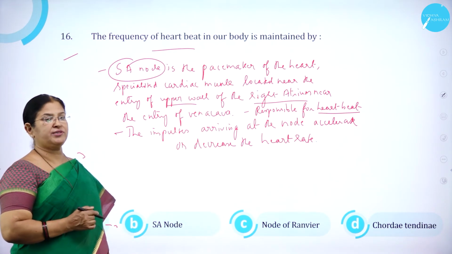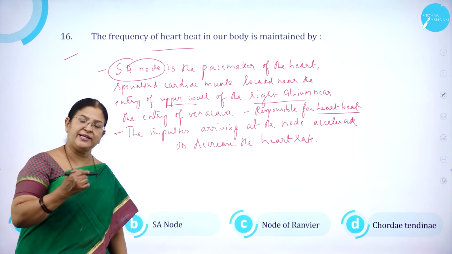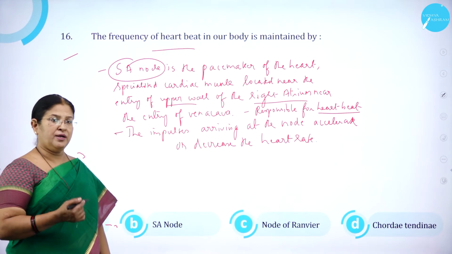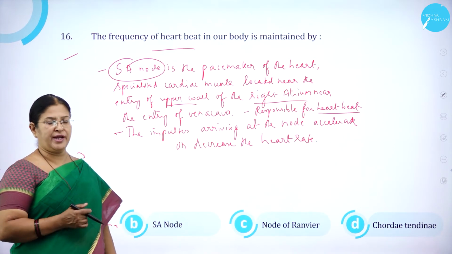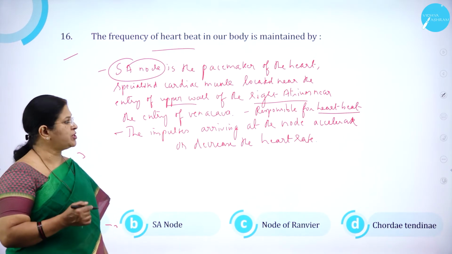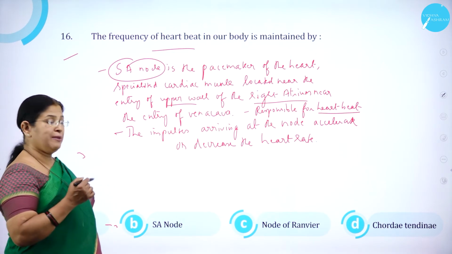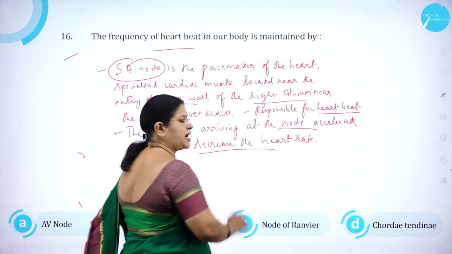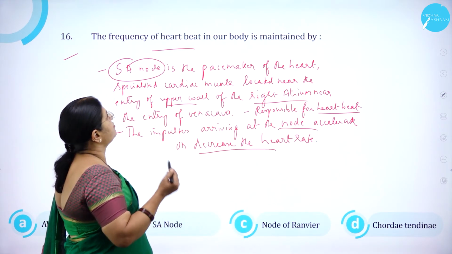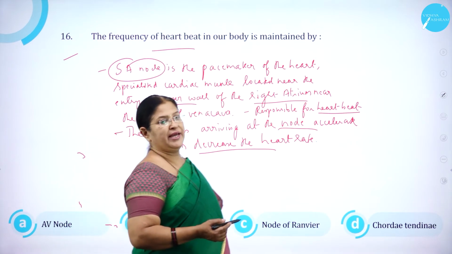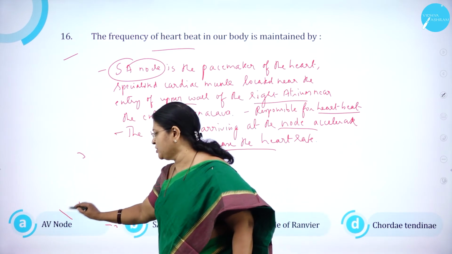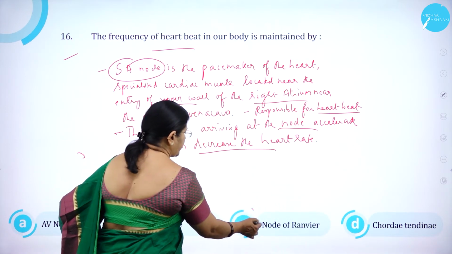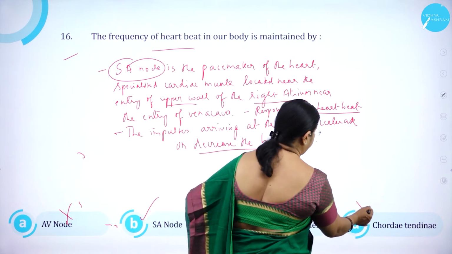And this SA node is responsible for heartbeat. As you know, it sends impulses to AV node, and AV node will allow the valves to open, right? And as I said, it is responsible for heartbeat. The impulses arriving at the node accelerate or decrease the heartbeat. So the frequency of heartbeat in our body is maintained by SA node. Option A, AV node is wrong. Option B, SA node is correct. Option C, nodes of Ranvier is wrong. Option D, chordae tendineae is wrong.